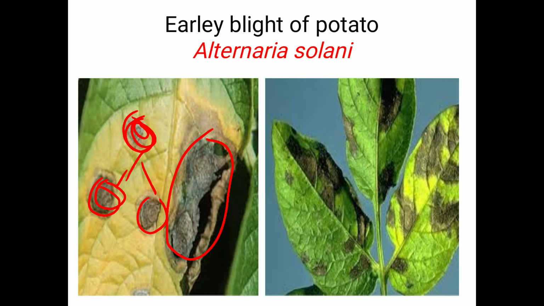Then regarding control measures or management strategies, we have to remove or burn the plant debris of the previous crop. Second, 2 to 3 weeks after planting of potato seedlings, we have to spray copper oxychloride 0.25% or Zineb 0.2% or Mancozeb 0.2%. So this is about the management strategies of early blight of potato.